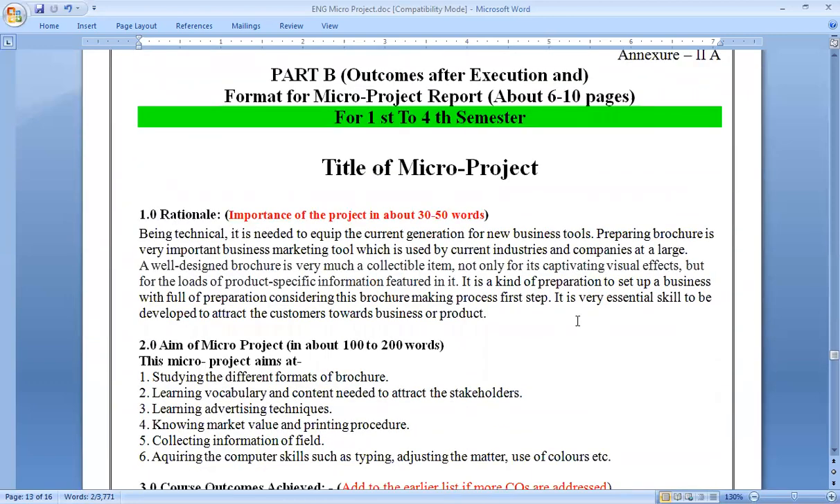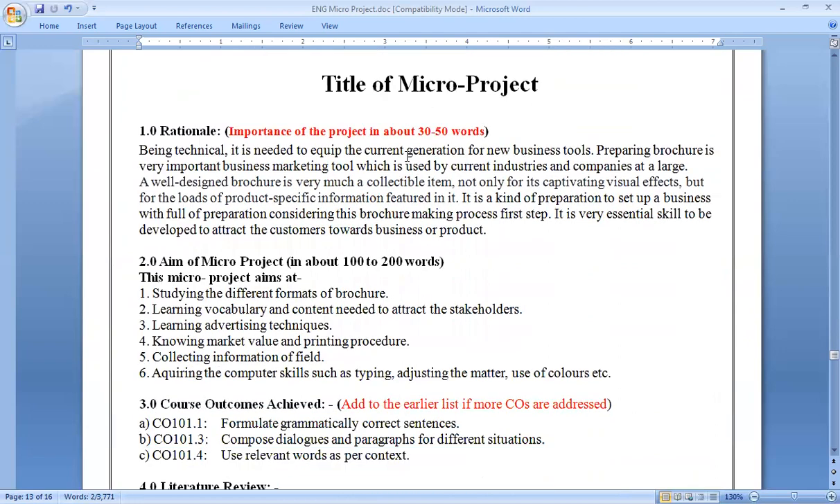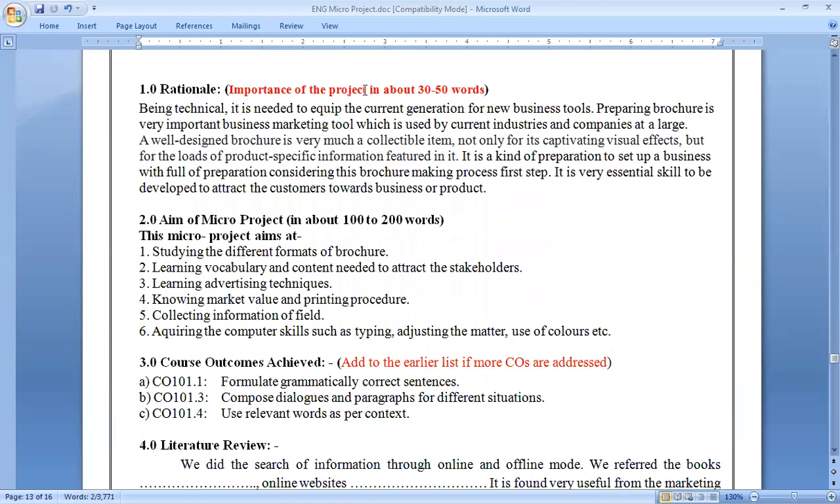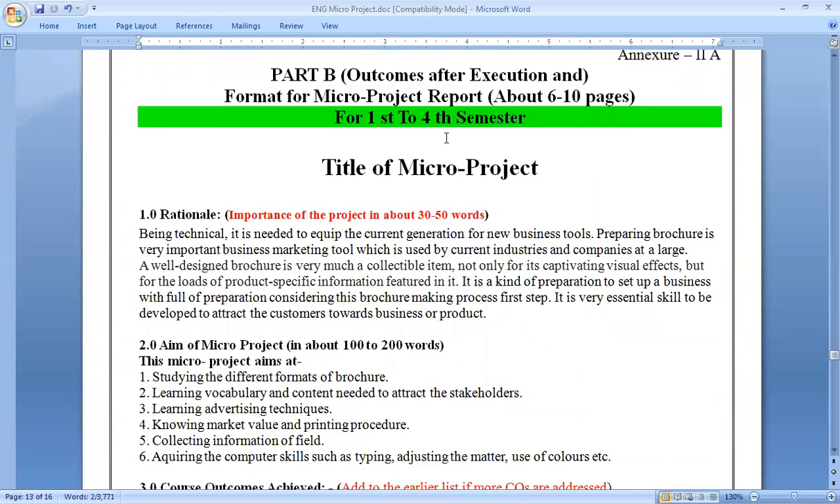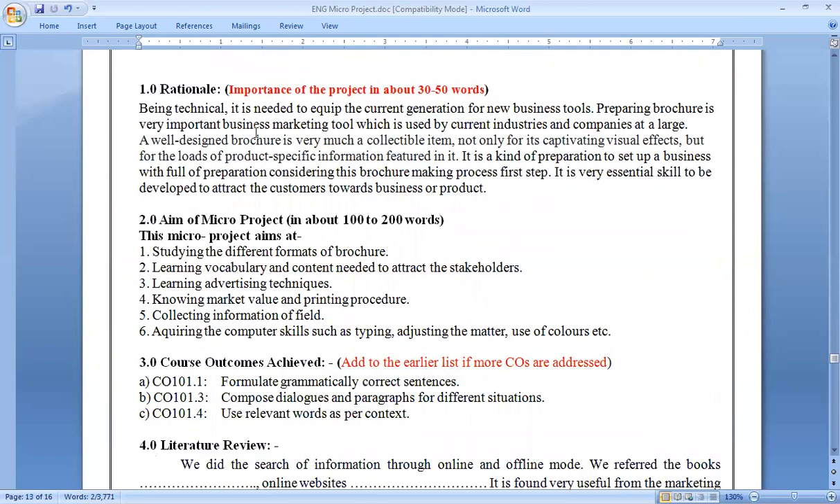After that, annexure 2. Students, this is the micro project report. So it must be explanatory. It must be of 4 pages, up to 4 pages. Now, title of micro project. This report is written after the project is done. That's why. See, again, aim. Rationale means it contains the importance of the project. So you have to read it.